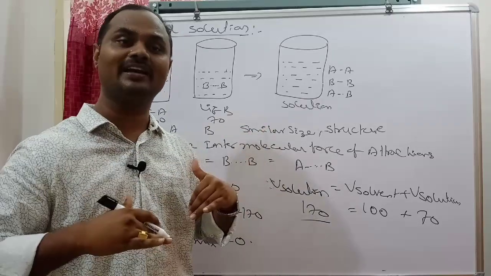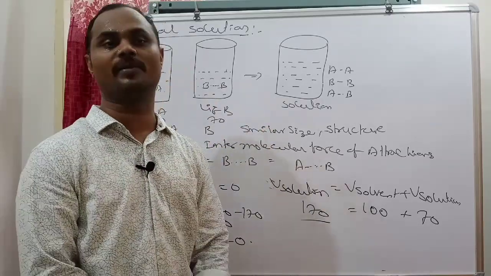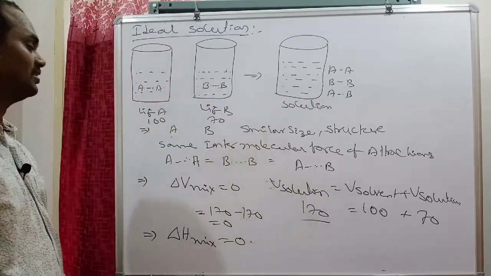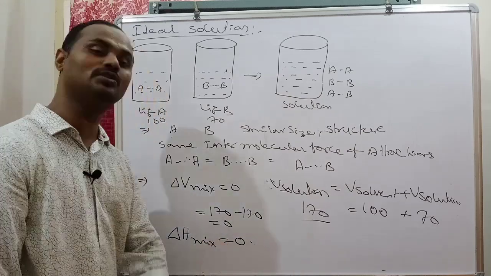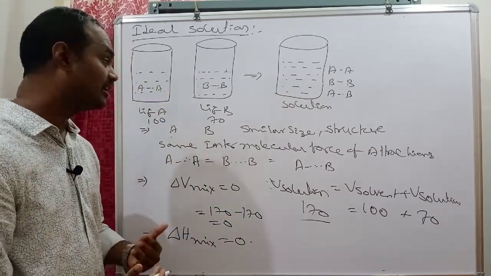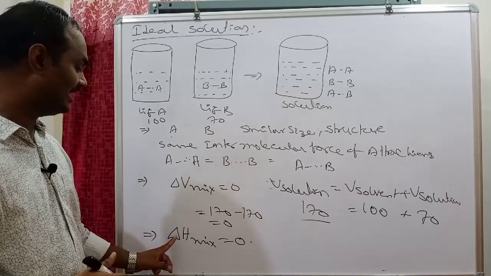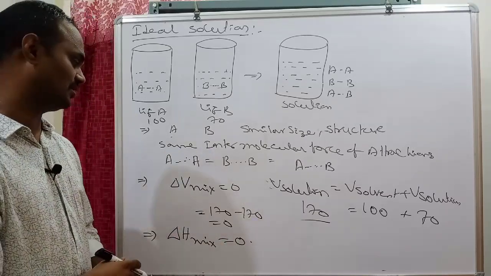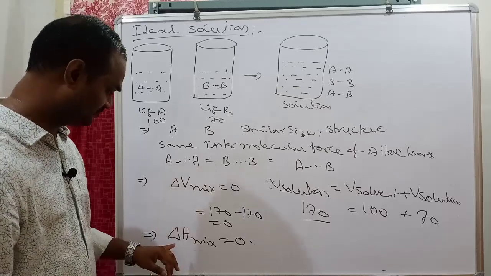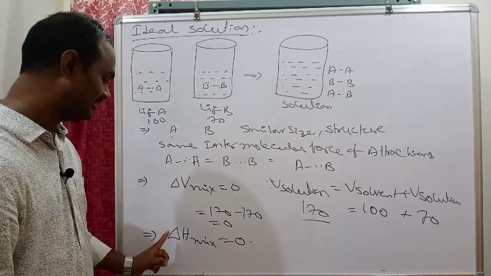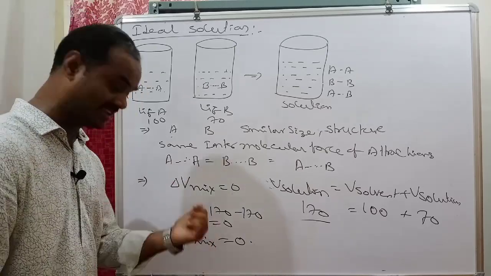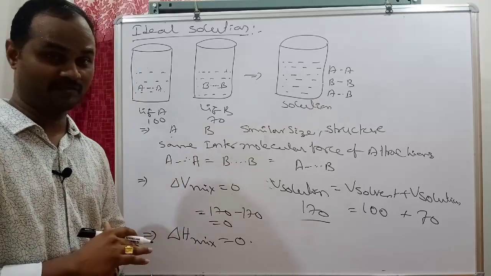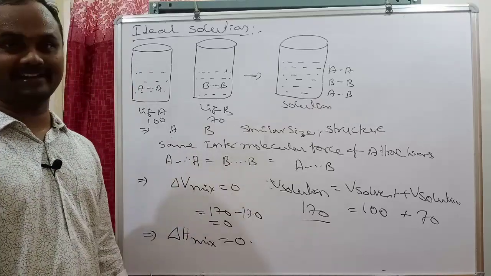Energy absorbing or energy releasing should not take place. For such a solution delta H mix is equal to 0. Suppose if it absorbs energy, delta H mixing is greater than 0, it is not an ideal solution. If energy is released, delta H mixing is less than 0, then it is also not an ideal solution.